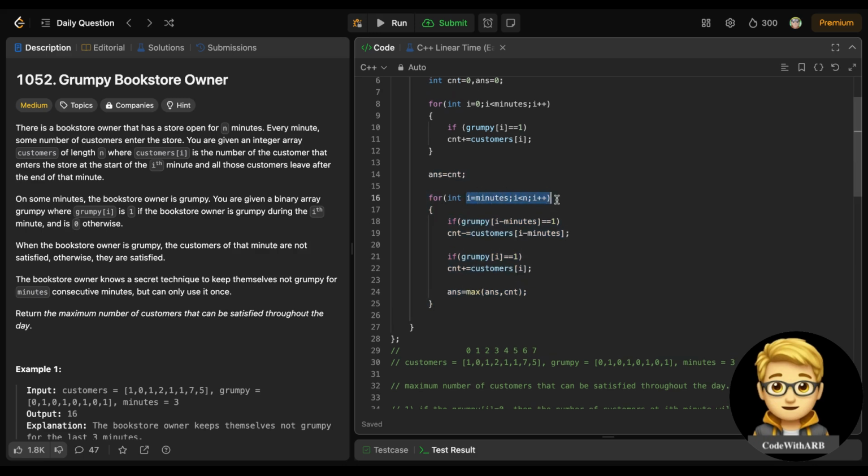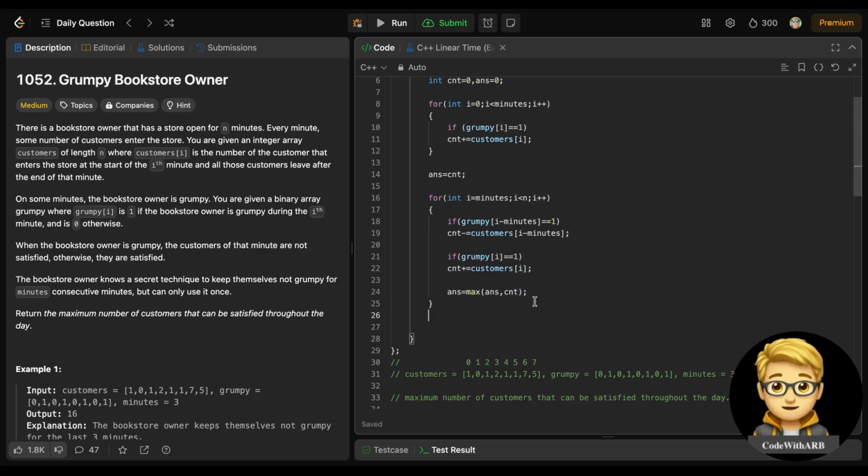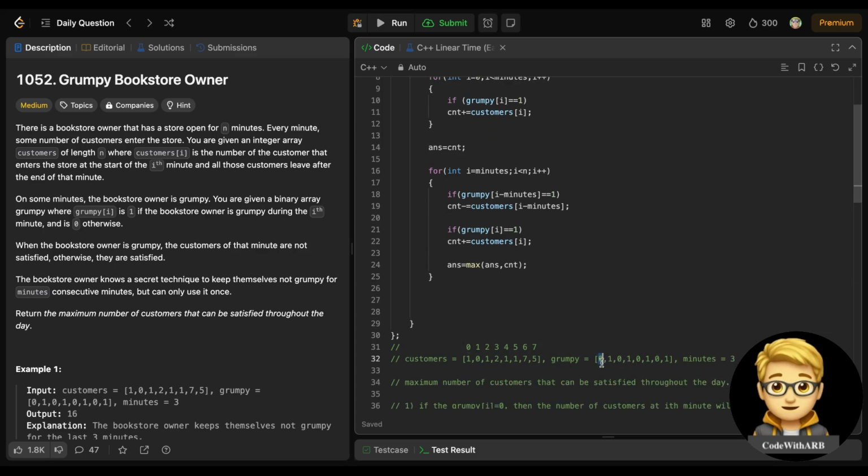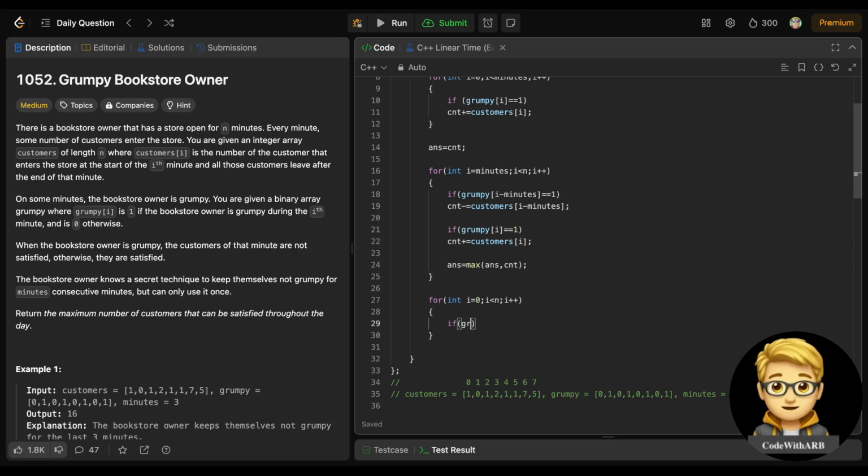Whenever you try to include an element, you will need to delete the previous element if that is included, right? That's the whole logic, and ultimately I will get the maximum number of customers whose grumpy value is 1. Now I also need to add all the customers whose grumpy value is 0, because they need to be included. So I will iterate again over the whole array, and if the grumpy value is 0, I will include all those customers in my answer, and at last I will return the answer.